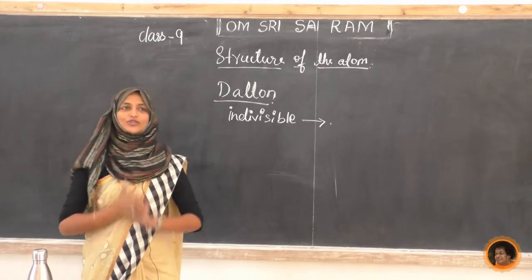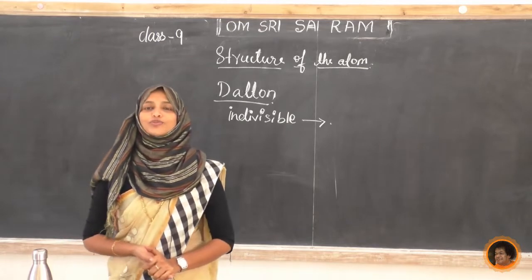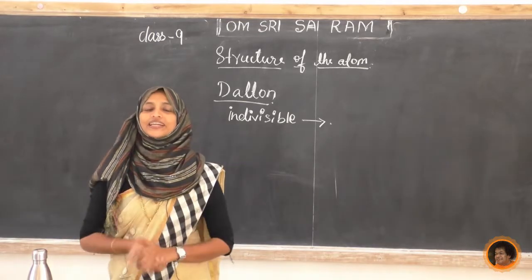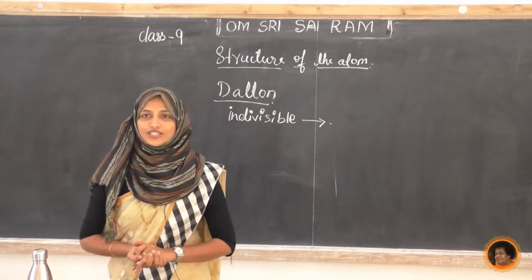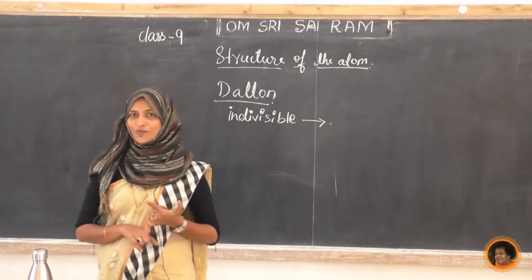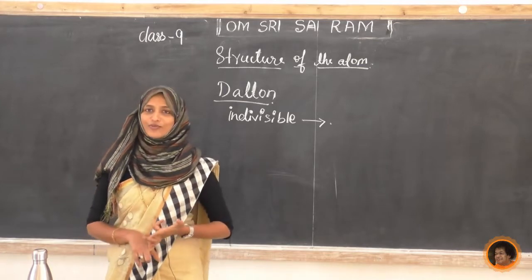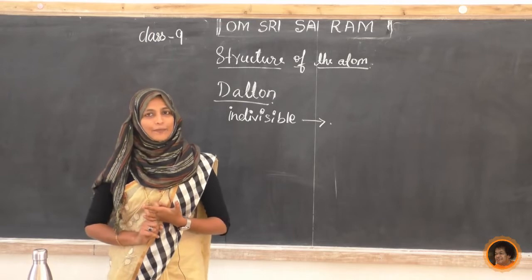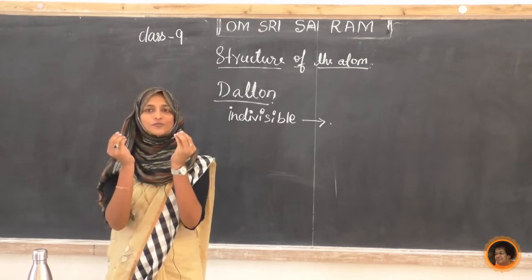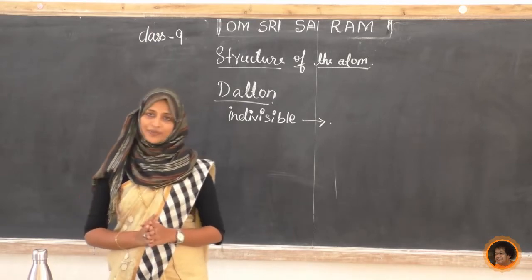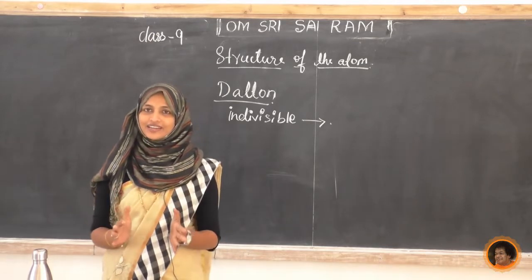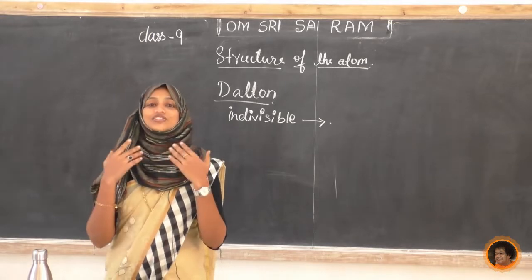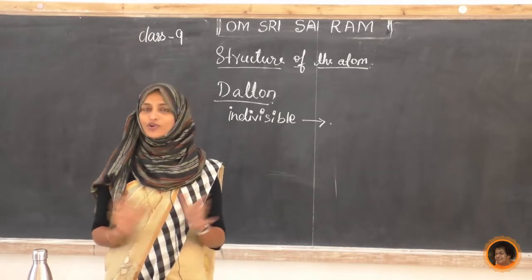Now we'll see whether what he is saying is correct or wrong. Because of that, you have to do a small activity. I am not going to do this activity. Keep the materials ready: you need a dry comb, and dry hair, not wet hair. Make small pieces of paper. Give a pause to this video, keep it ready, and try this activity on your own.